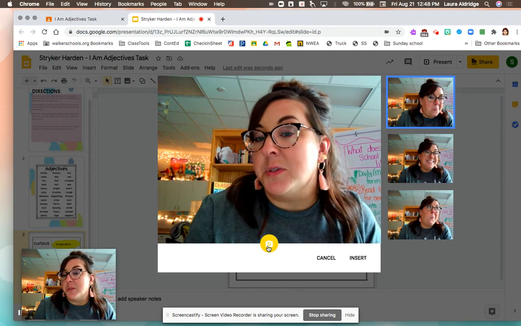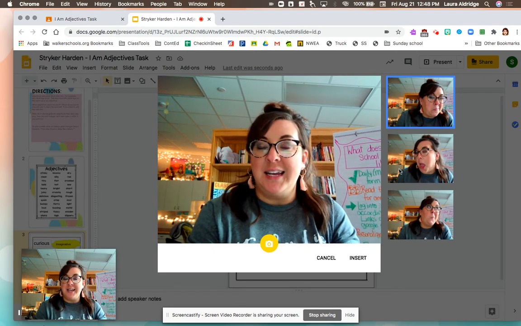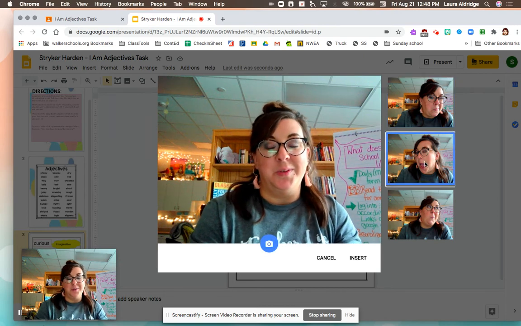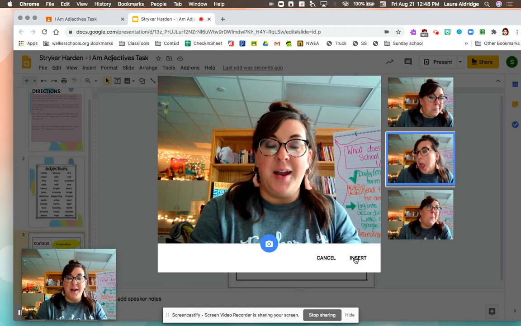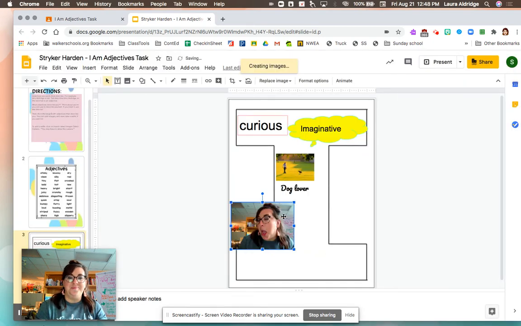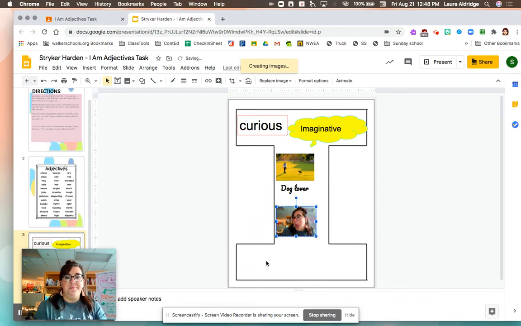Okay, I like this one too. Oh, wow, I have a few selfies that I can choose from. I really like this one, so that's the one I'm going to insert. So I make sure it's highlighted in blue, and I'm going to go ahead and insert that. Now I can use my corner drag to move it in. I think that I probably need to give some more adjectives. Maybe for this assignment, you can give 5 adjectives. You have 5 fingers, so maybe give me 5 adjectives for yourself.